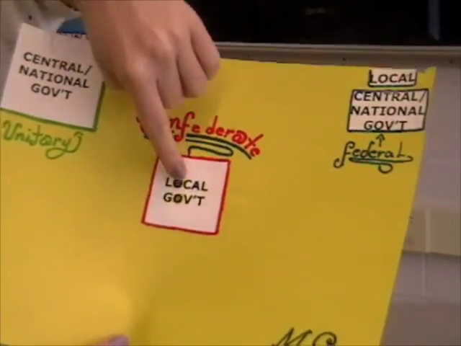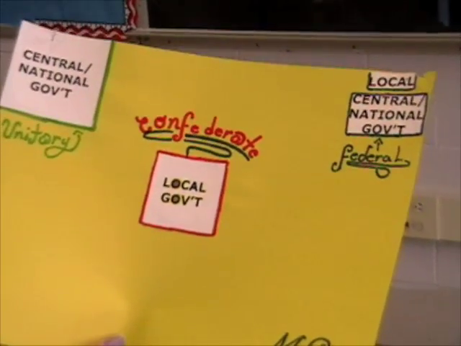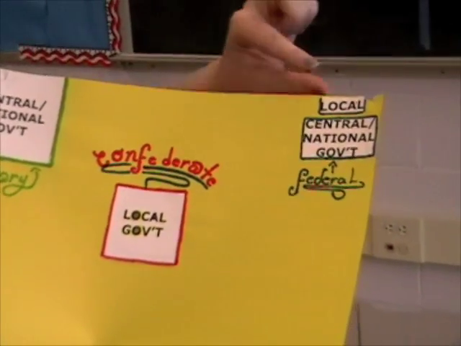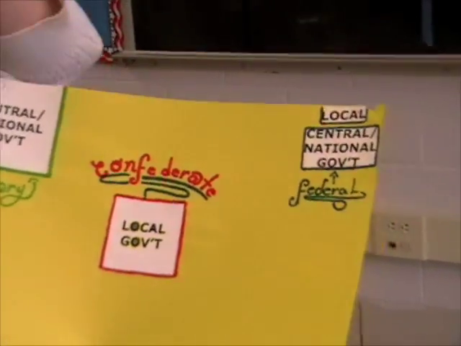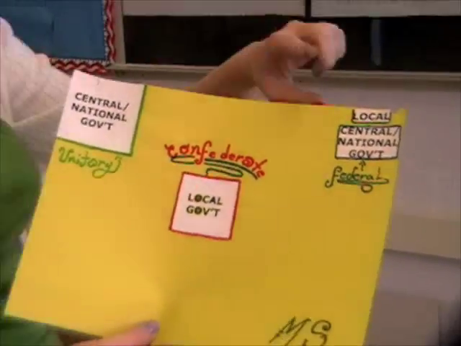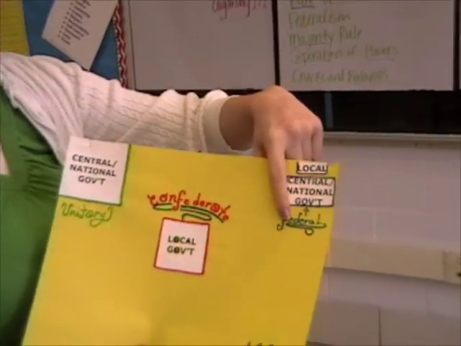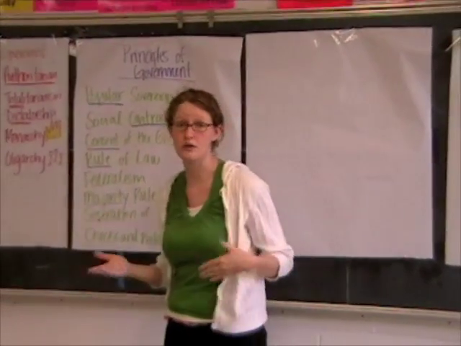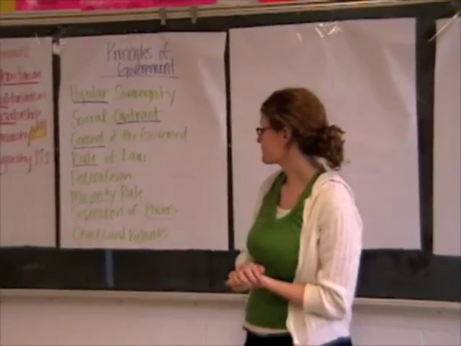Confederate governments, that's when the local government has all that power. And in federal governments, which is what we have in the United States, local and central governments share power. So that's, again, another principle of government, that federalism piece.